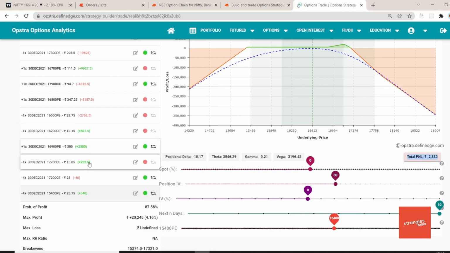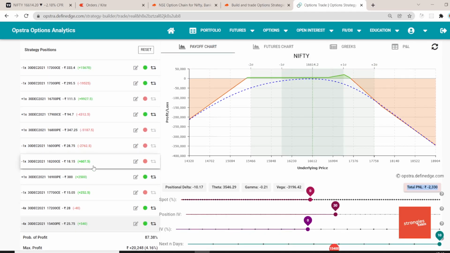I basically booked around 800 to 900 rupees of profit from this call side, and I shifted my call side to 17,200 now. If you see now, 17,200 call, I have overpowered this trade, right? Instead of just one lot, I have sold more.